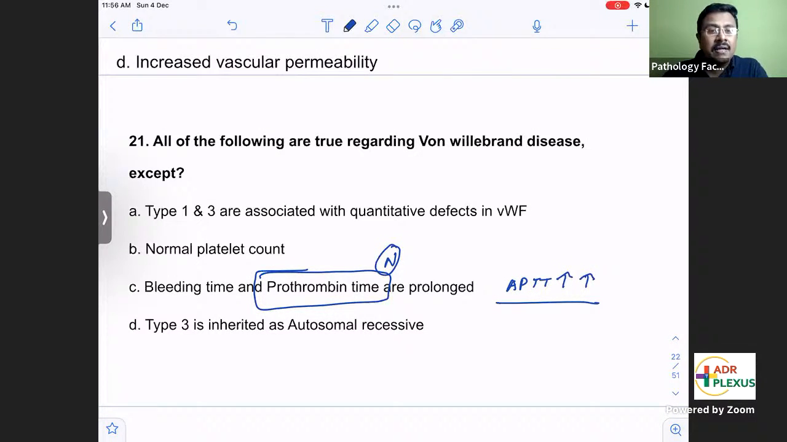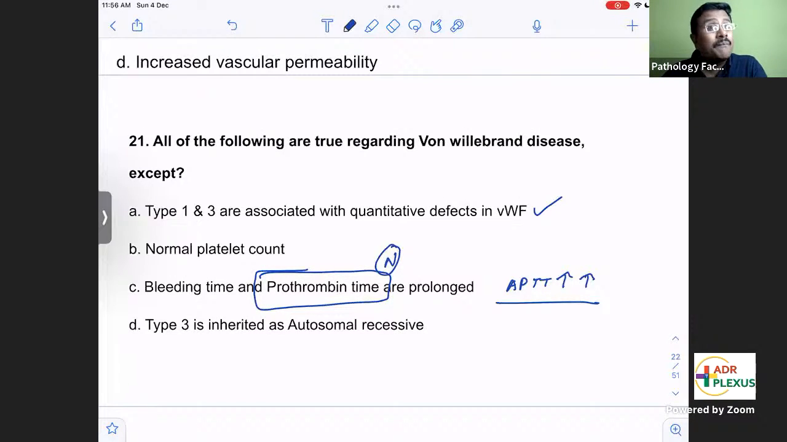Okay. And there are 3 types of von Willebrand disease. Type 1 and 3 are quantitative defects. Okay, quantitative defect, the quantity will be reduced. But type 2 is a qualitative defect. In a qualitative defect, the von Willebrand level will be normal, but its function is abnormal. That is a qualitative defect. Type 1 and 3 are quantitative defects.